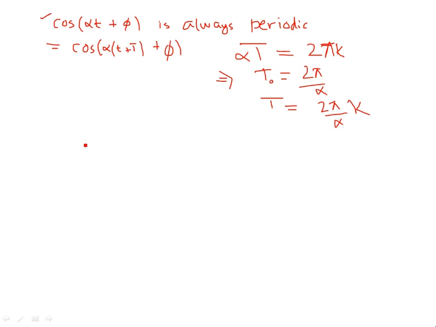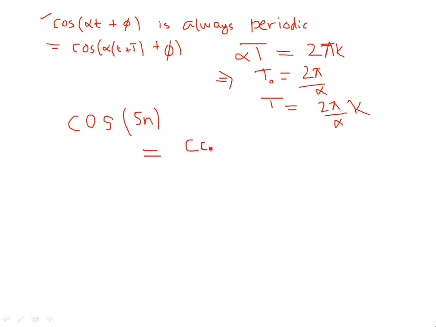So what happens in a discrete time sinusoid? For example, what if I have a discrete time sinusoid of the form cosine 5n? Is this periodic? Not unconditionally, you see. Why?